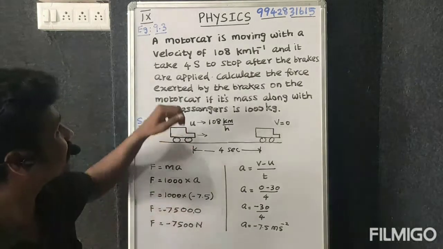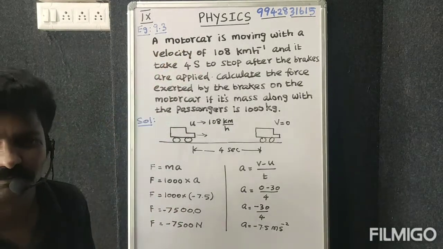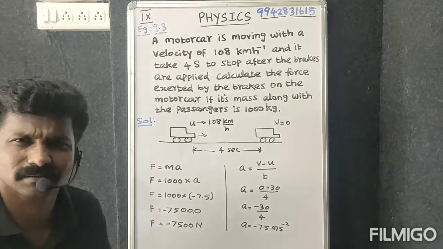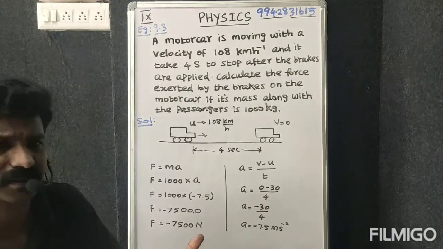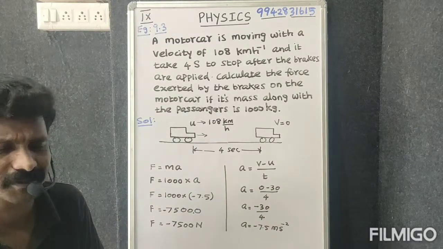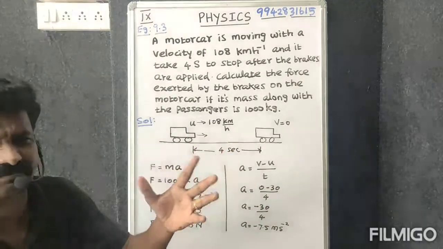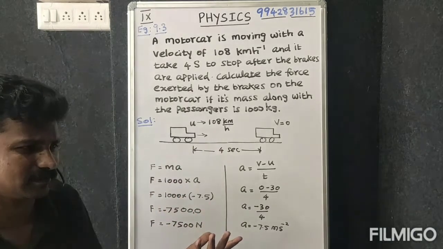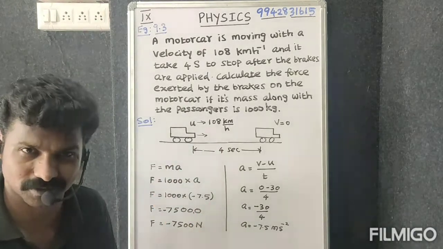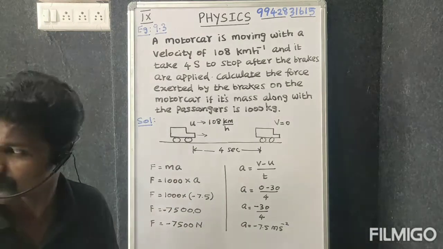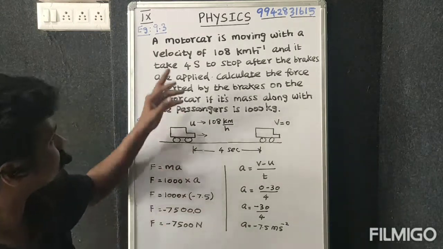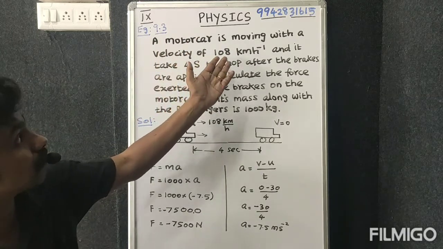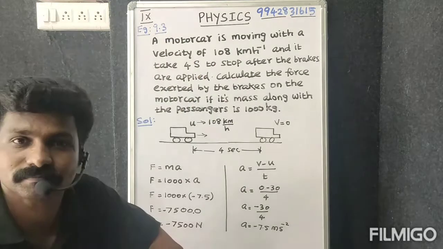See that, a motor car. Generally we use a toy car, but that is a local example, not efficient force, not that much force. So now we are using a motor car moving with a velocity of 108 km/h.